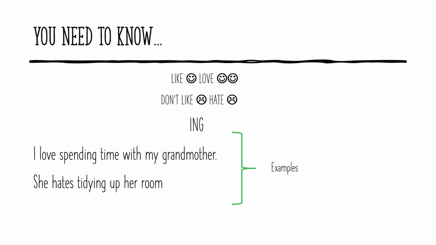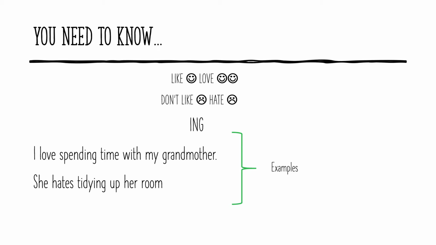You have to use one of the verbs, like (gustar), love (amar), don't like (no gustar), and hate (odiar), plus a verb, an action with the ing form. Entonces ustedes lo que van a utilizar es uno de estos verbos para expresar su gusto o disgusto sobre una acción y el verbo principal con el ing.